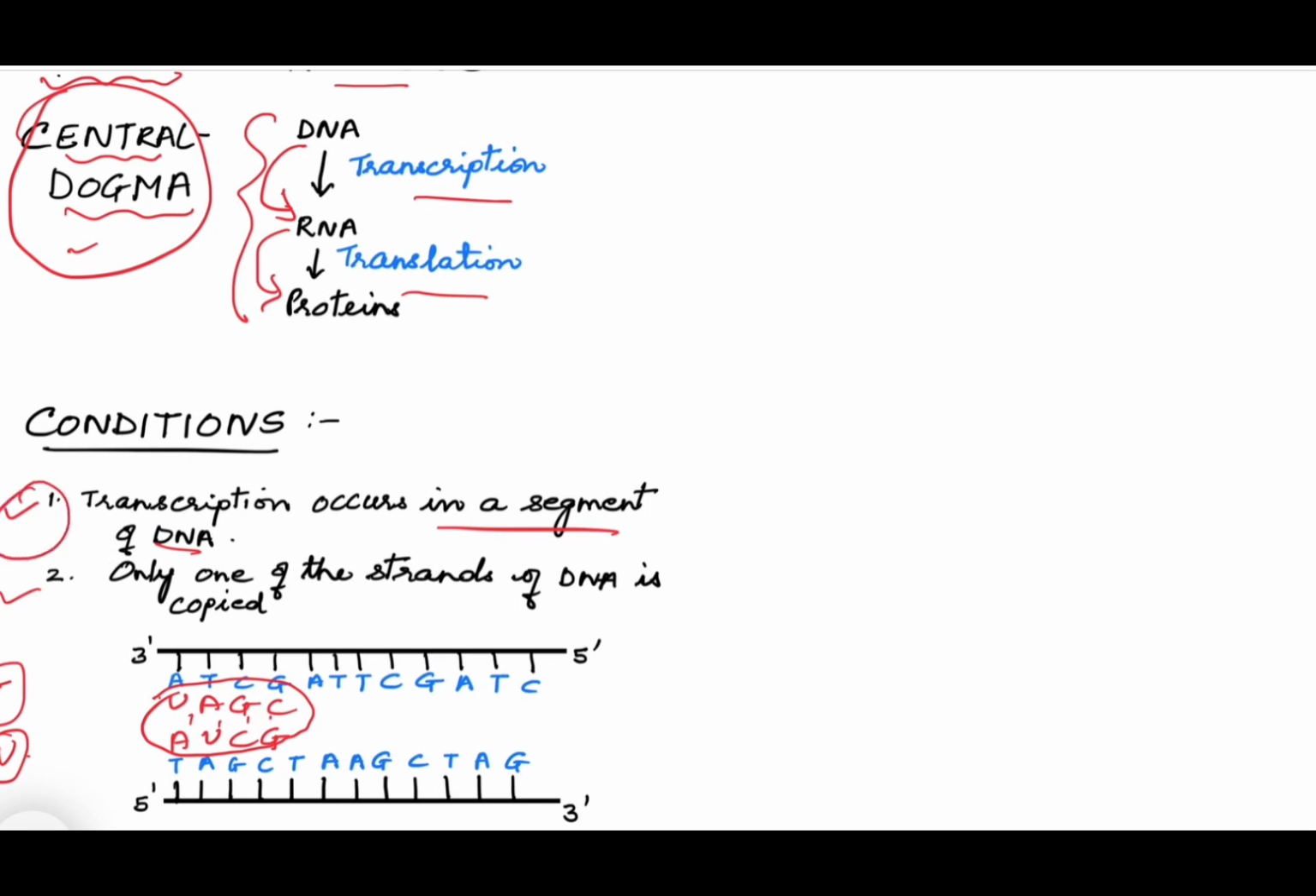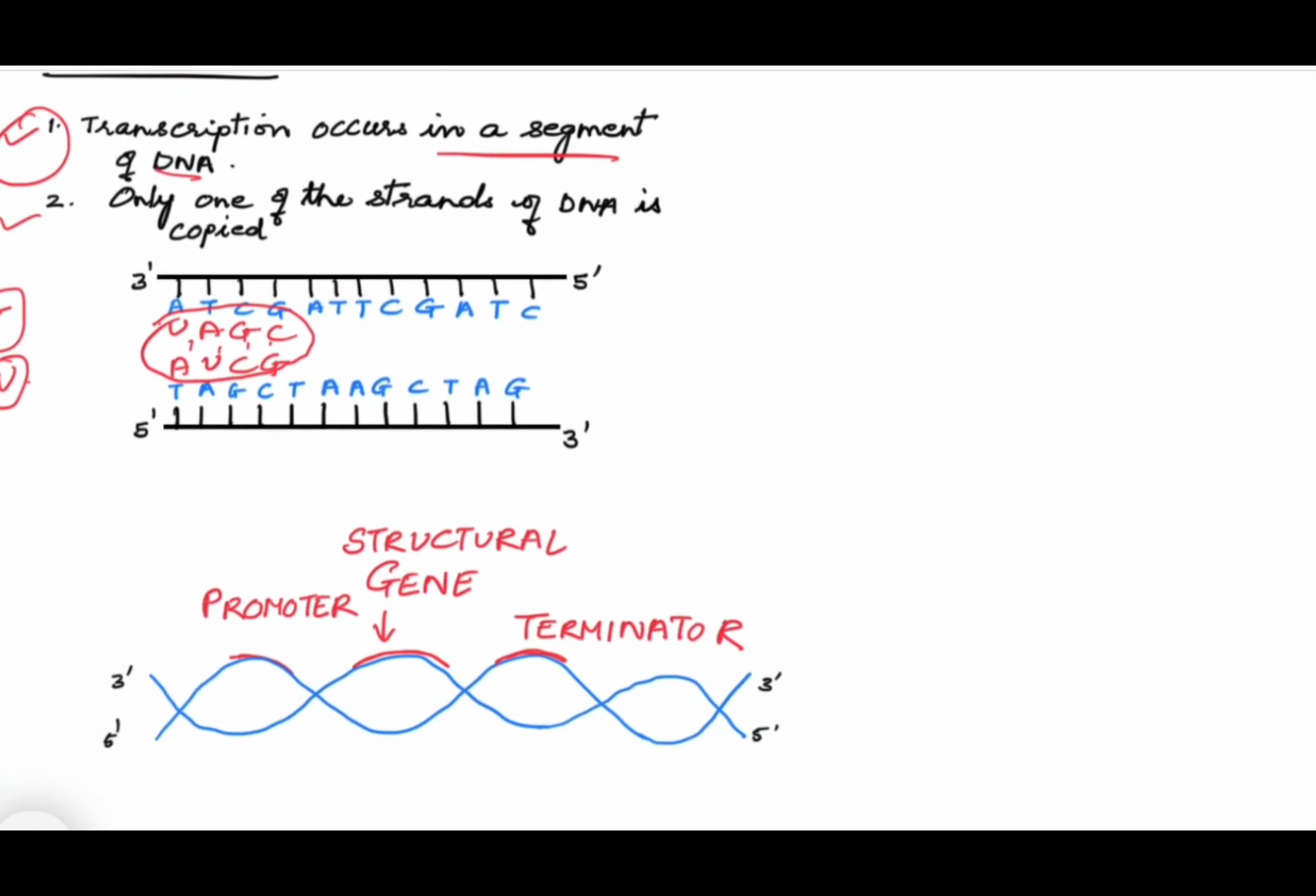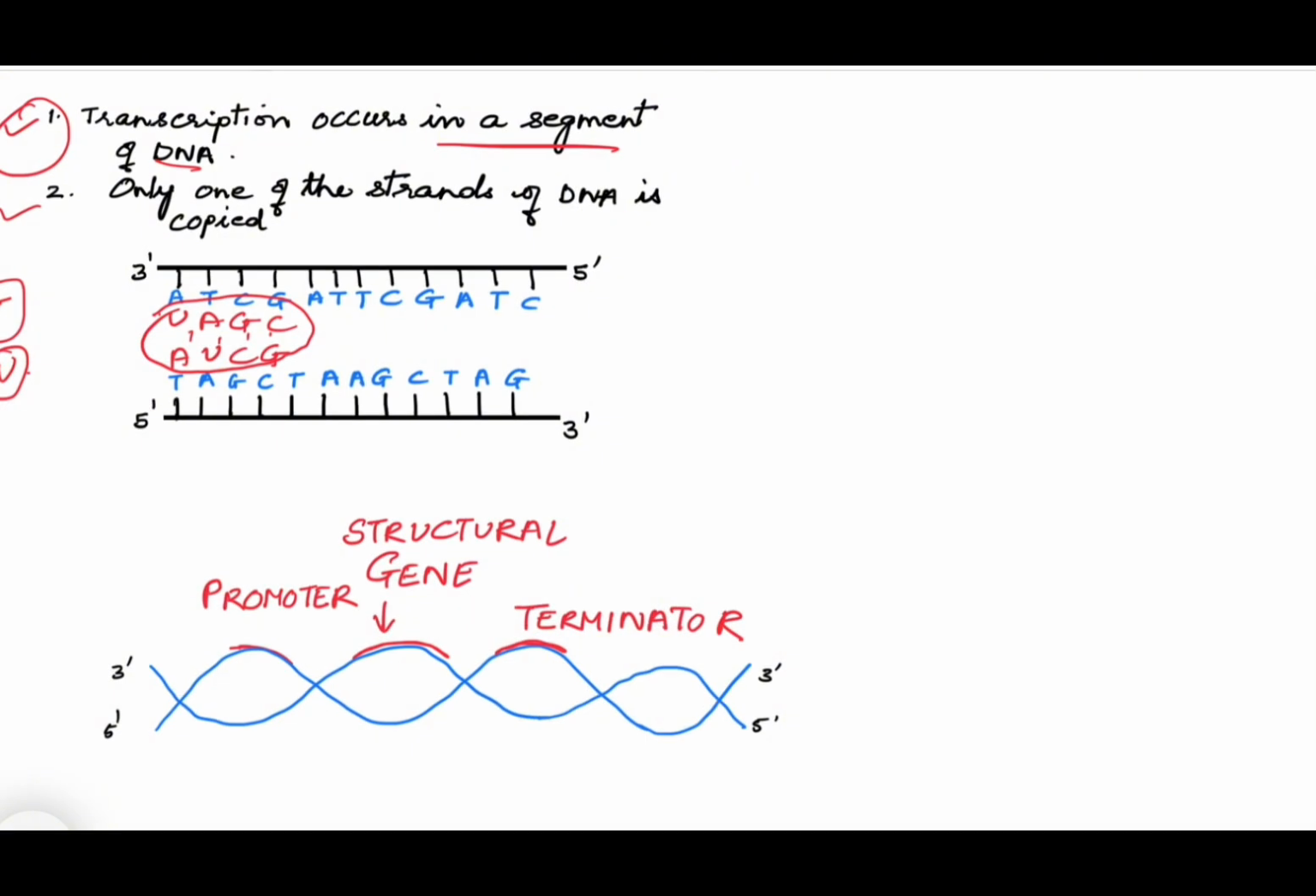The first point was that transcription occurs only in a segment of DNA. So when we look at this figure, this is a DNA molecule, and only a segment of DNA which forms RNA is called the structural gene. So it is only this portion which will actually form RNA. The complementary bases will be added. It starts at a promoter region and ends at a terminator region.